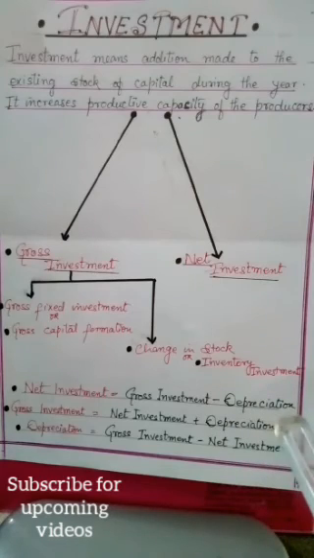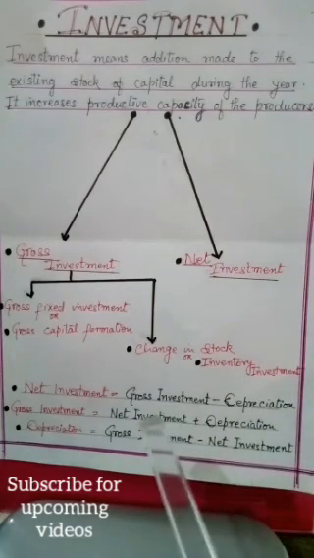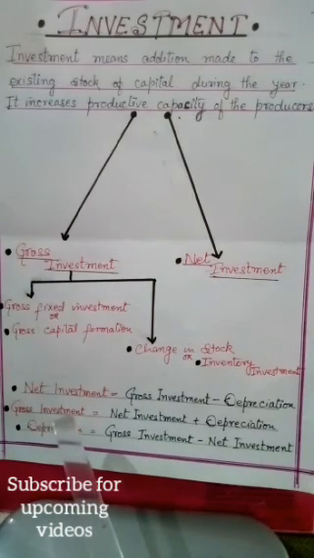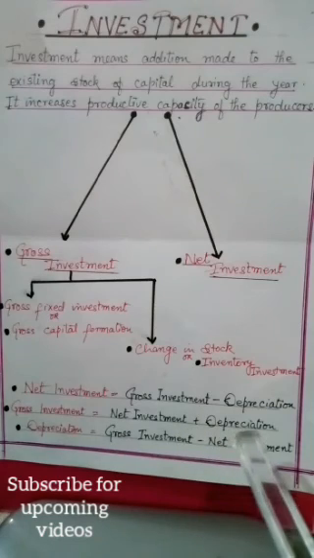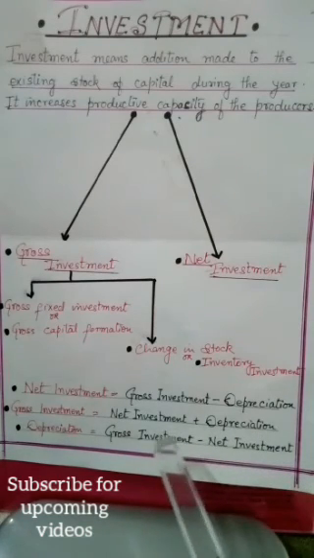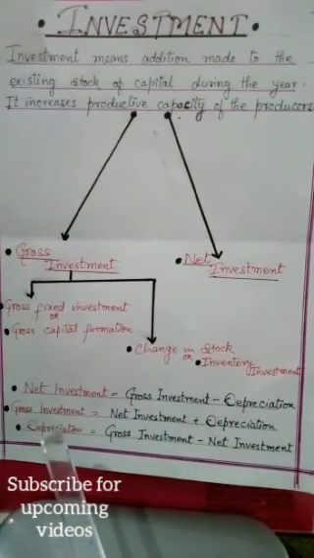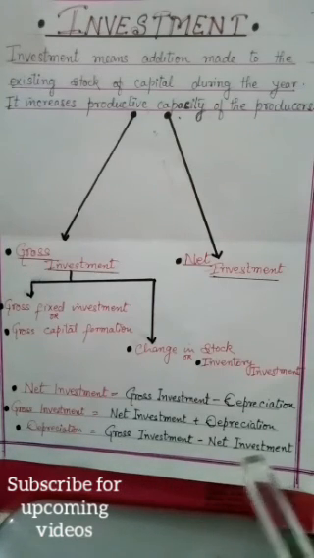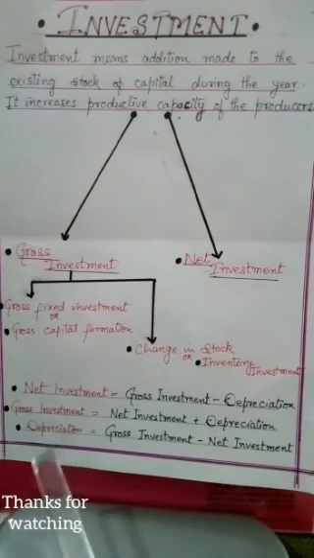By subtracting depreciation from gross investment, we get net investment. Same as it is, if we add depreciation to net investment, we get gross investment. And if we deduct net investment from gross investment, we get depreciation.